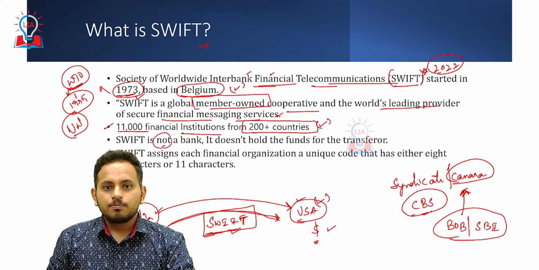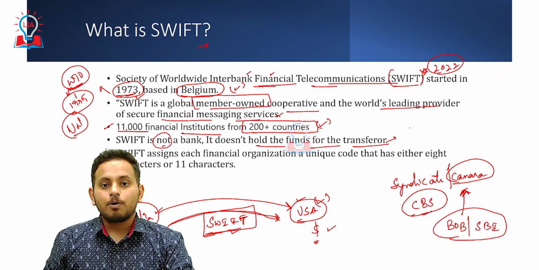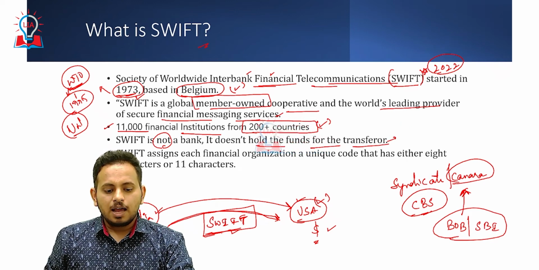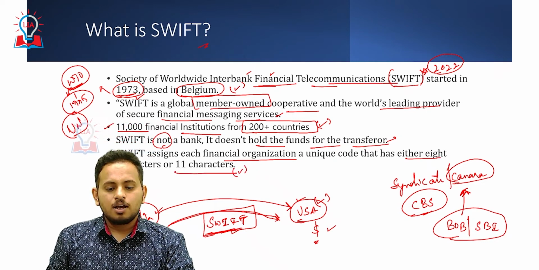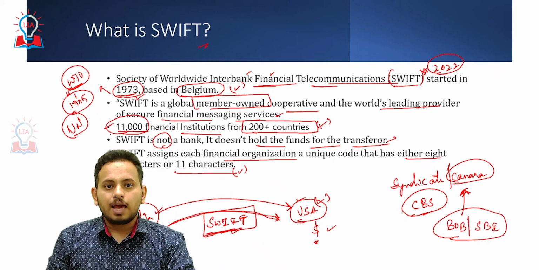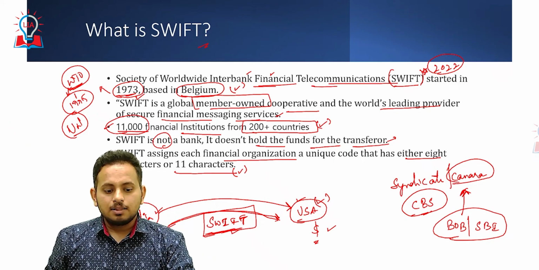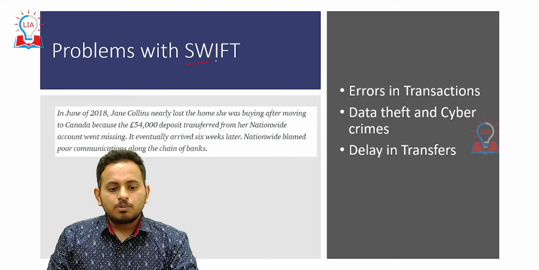SWIFT is not a bank. It will not undertake any kind of lending or deposit facilities. It is just a member owned cooperative or a system which facilitates the transfer of international financial transaction information. SWIFT assigns each financial organization a unique code that has either 8 characters or 11 characters. It gives a unique code to each of these 11,000 financial institutions, and that is how it facilitates the financial transaction and also the transfer of financial information. Now let us see what the problems with SWIFT are.